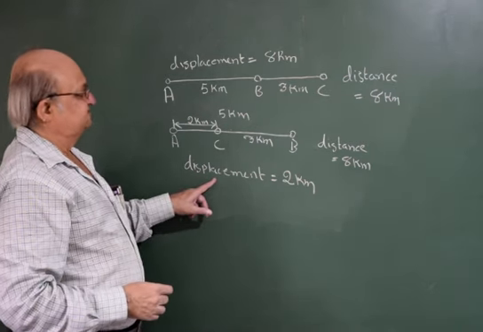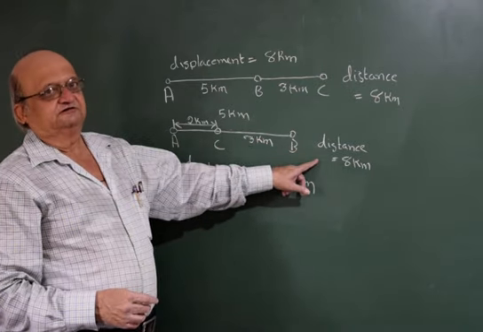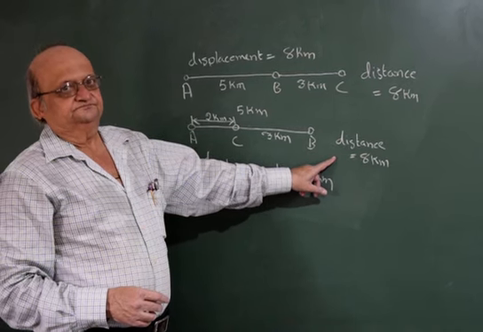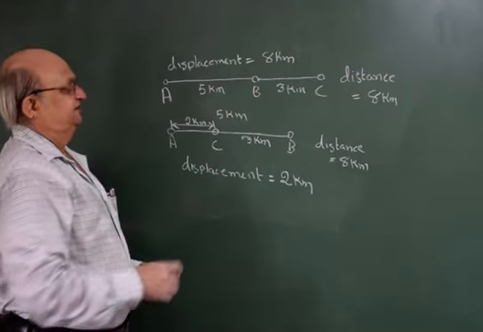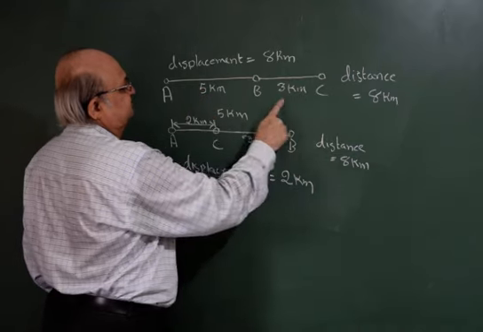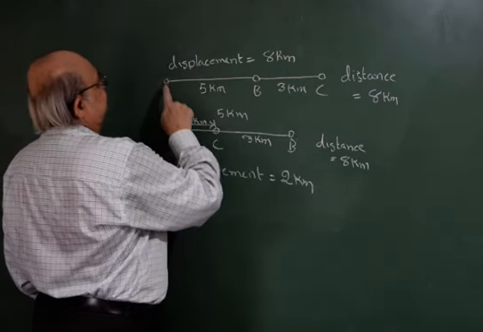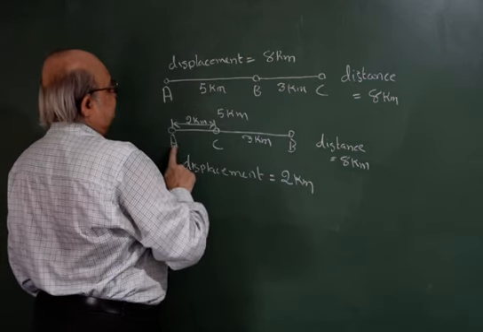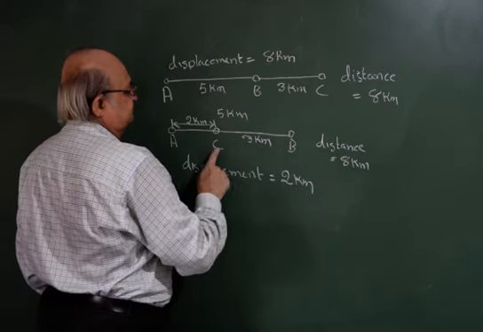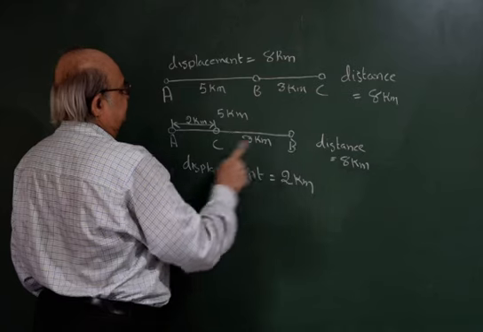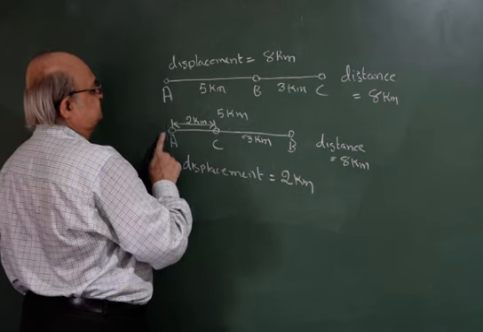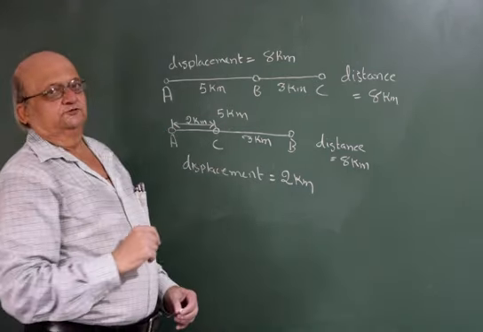Therefore, displacement is a vector quantity, whereas distance travelled is a scalar quantity. Though the bus travels 5 plus 3, 8 kilometers as distance travelled, the displacement is only 2 kilometers.